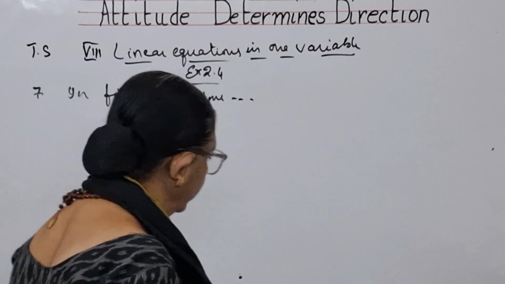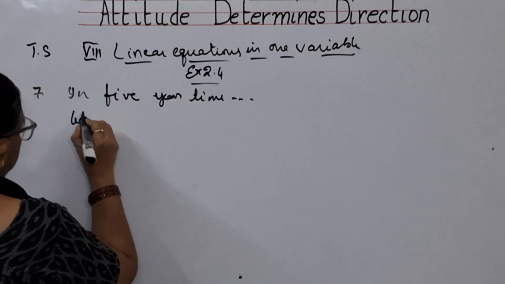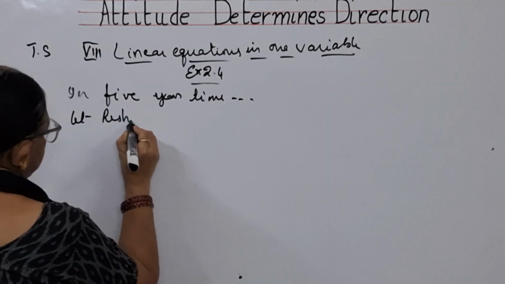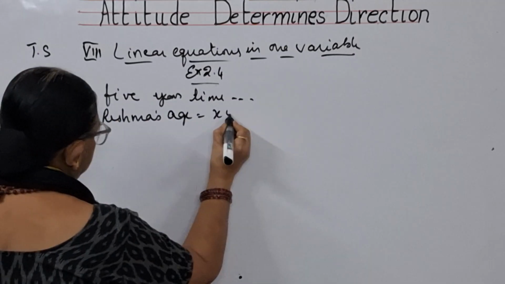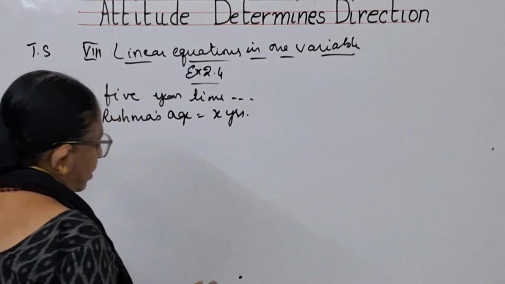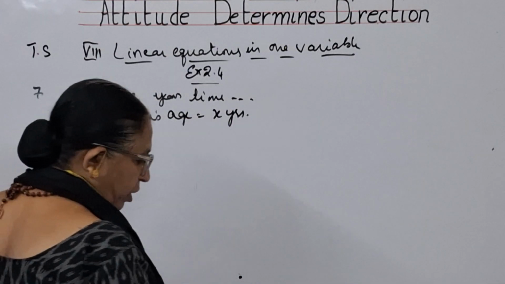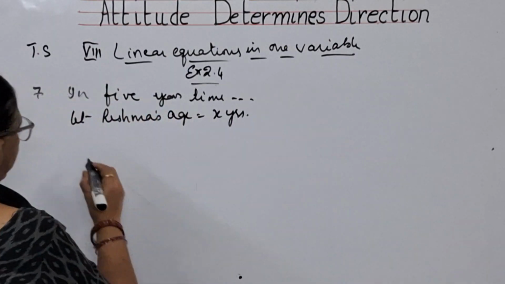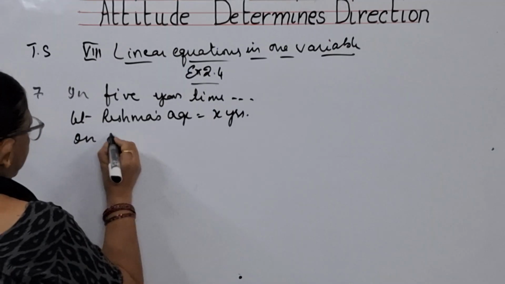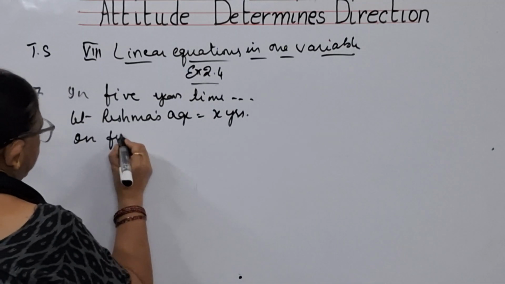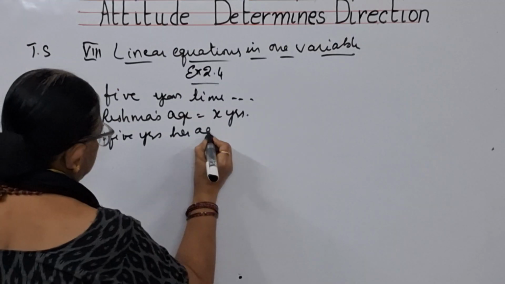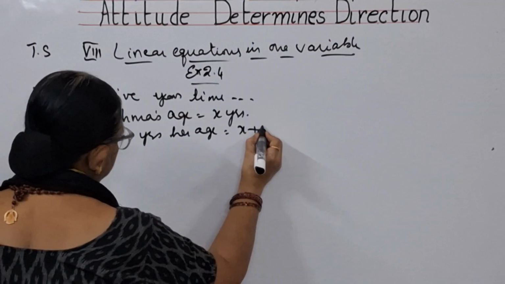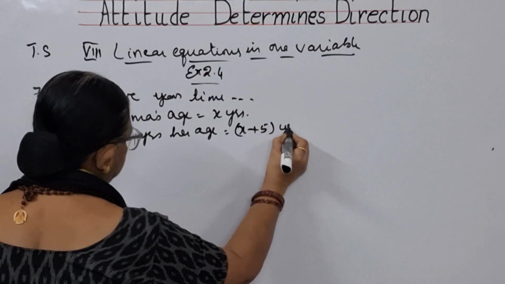So let Reshma's age be equal to x years. Then what does the problem say? In 5 years. So what is her age? In 5 years, her age will be equal to x plus 5 years.